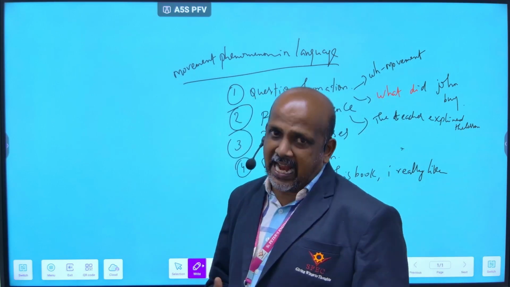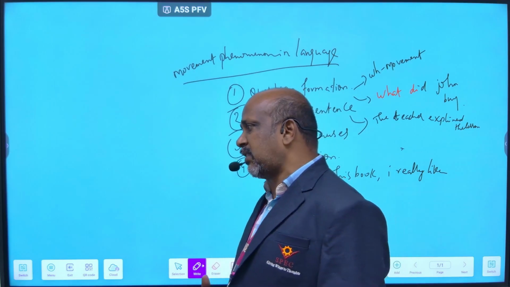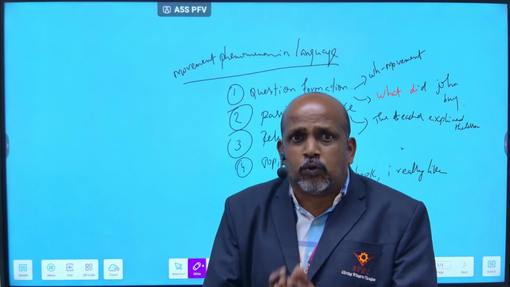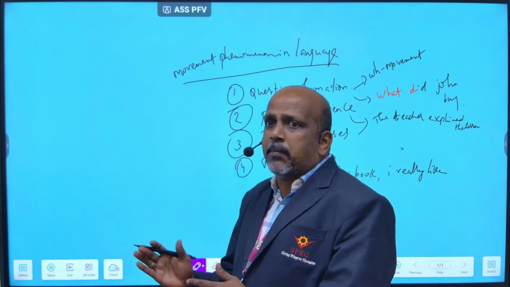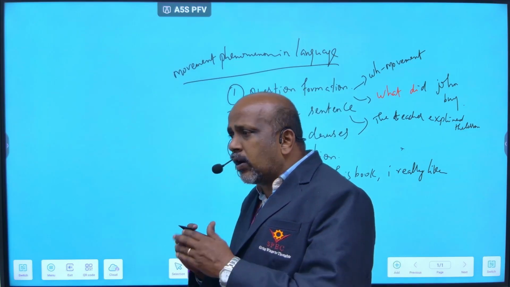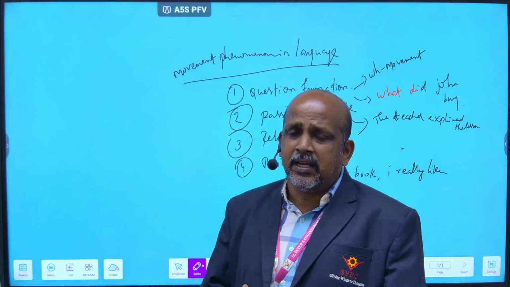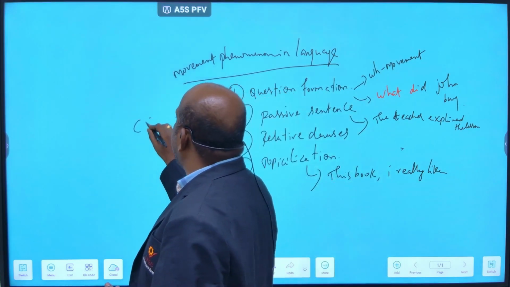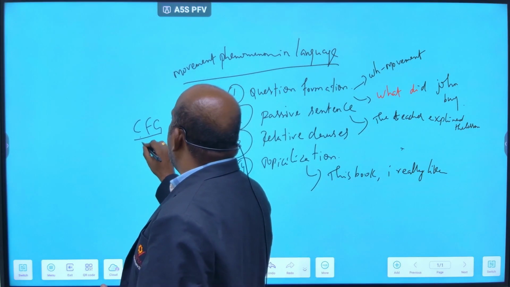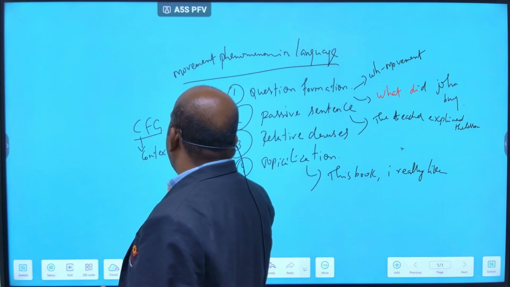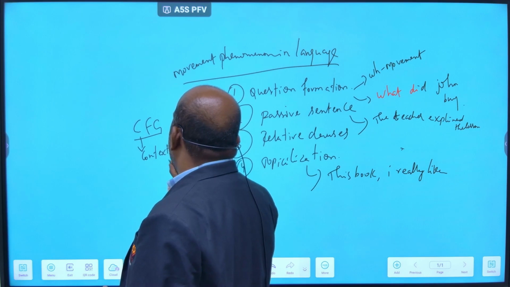And CFG, context free grammar. In context free grammar, you use a set of rules, so you should follow some rules. In English, for example, subject, verb, object is given. So CFG is context free grammar.